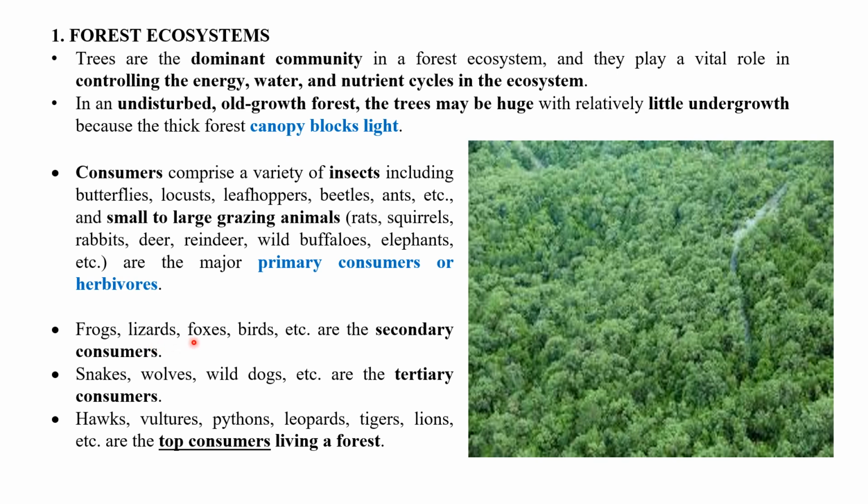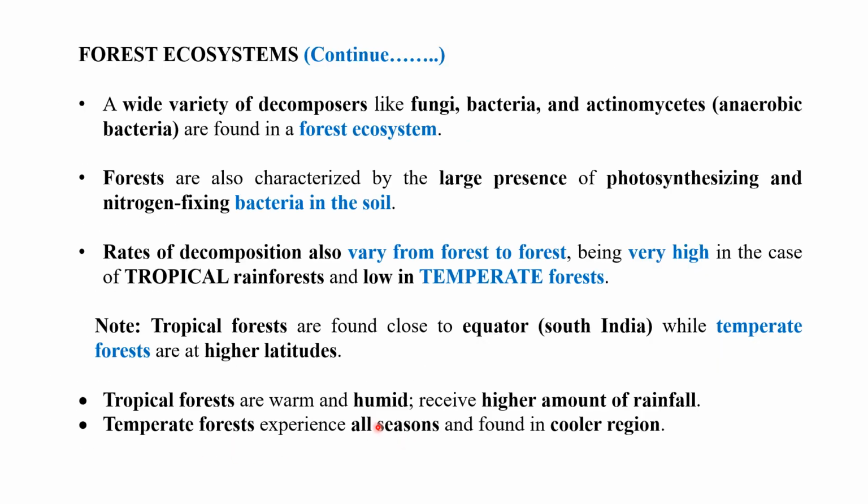The frogs, lizards, foxes, and birds are the secondary consumers, that means carnivorous. Snakes, wolves, and wild dogs are the tertiary consumers. We have already discussed what we mean by the primary consumers, secondary consumers, and tertiary consumers. Hawks, vultures, pythons, leopards, tigers, and lions are the top consumers living in the forest.